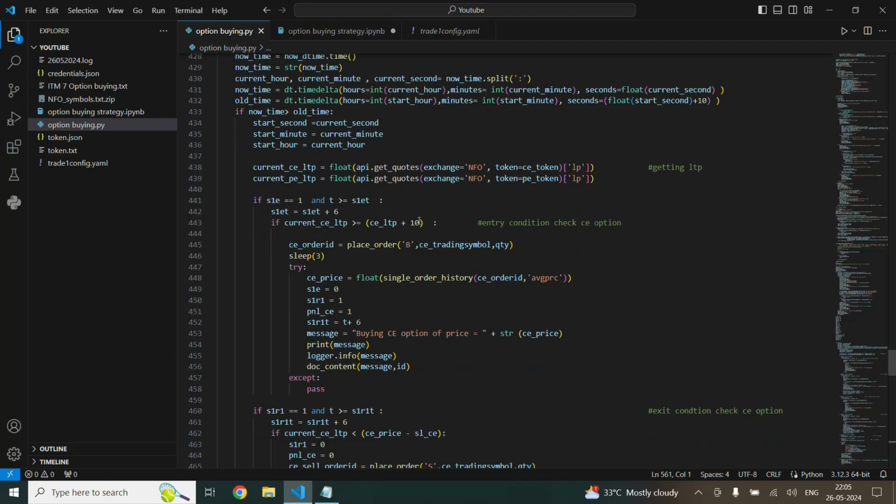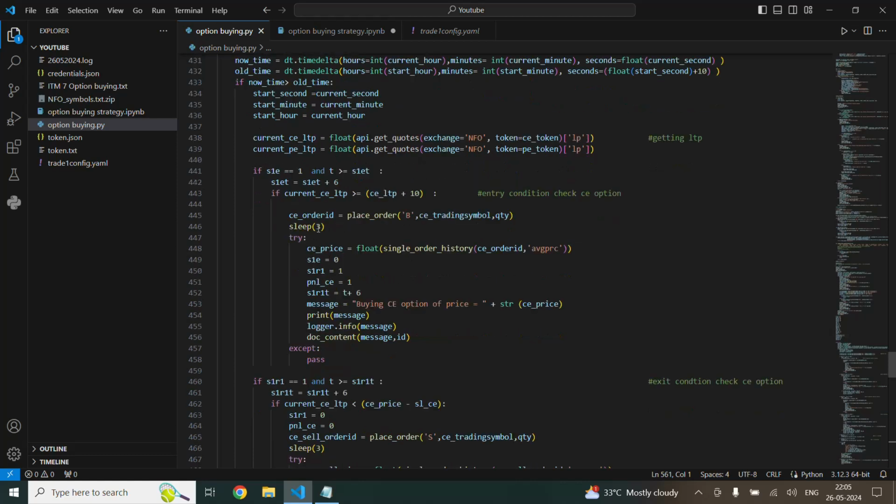So if the LTP is greater than the stored LTP plus 10, the order will be triggered, and it will go into sleep for 3 seconds. After that it will save the average price in this variable, and then we will set the entry condition as 0, and it will check for the exit condition.